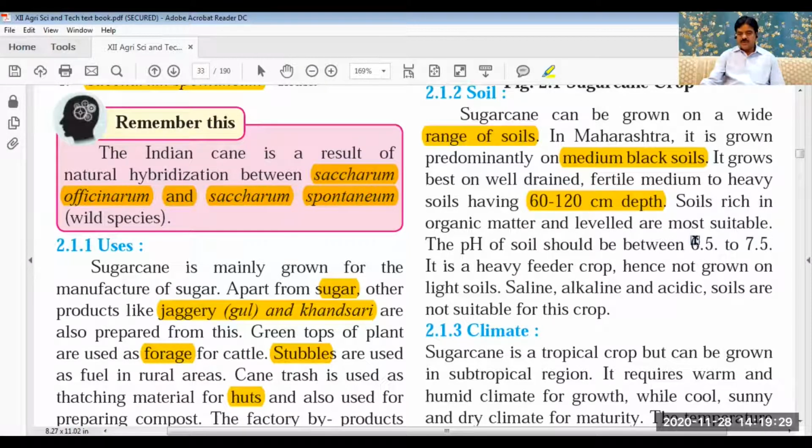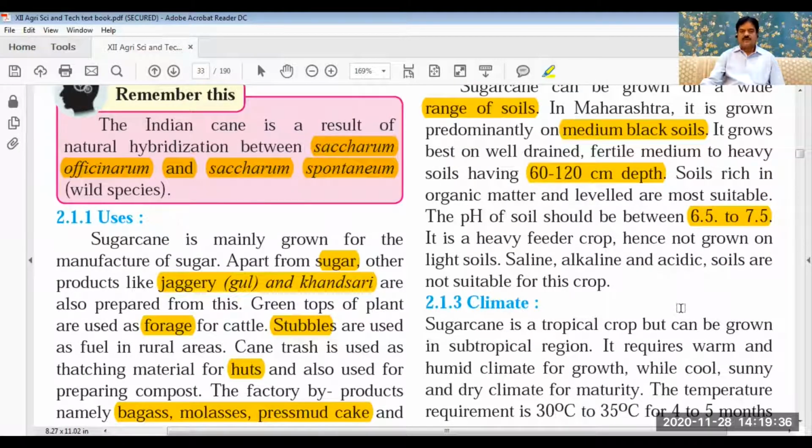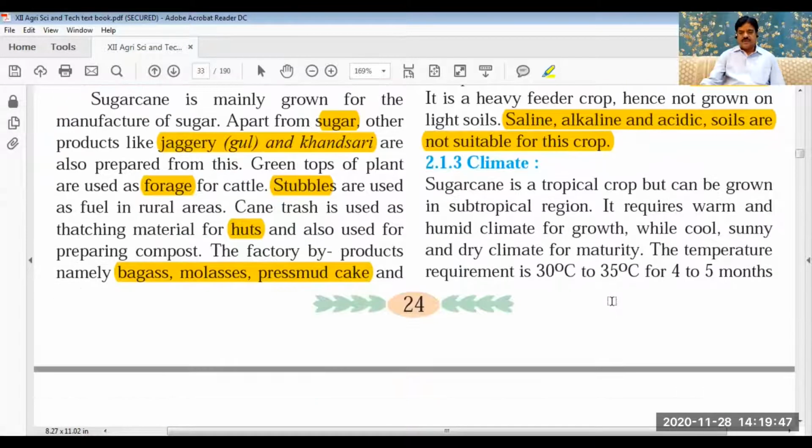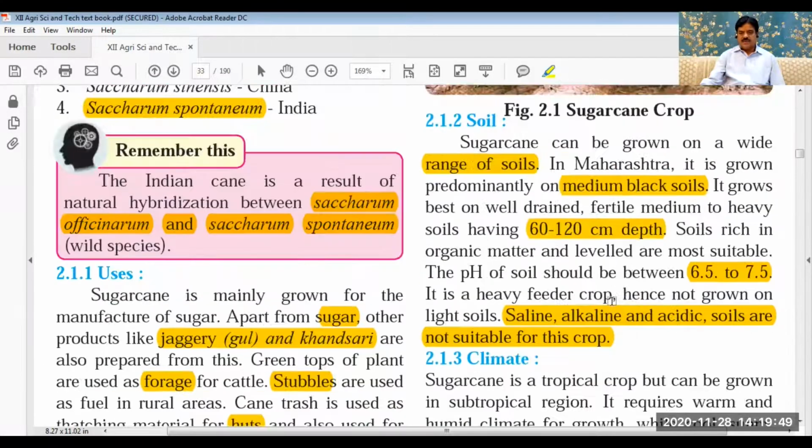So the pH of soil should be 6.5 to 7.5. Means it is a little acidic to a little alkaline. So in saline alkaline soil and acidic soils, this sugarcane crop cannot be grown satisfactorily. So it is not suitable for sugarcane. So this is the soil.